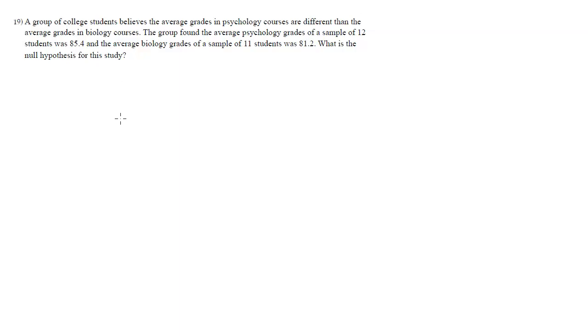Okay, so for 19, we have a group of college students who believe that the average grades in a psychology course are different than the average grades in biology courses. The group found the average psychology grades of a sample of 12 students was 85.4, and the average biology grades of a sample of 11 students was 81.2. What is the null hypothesis?